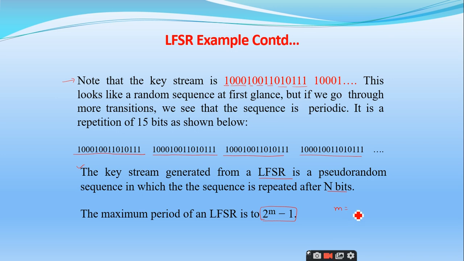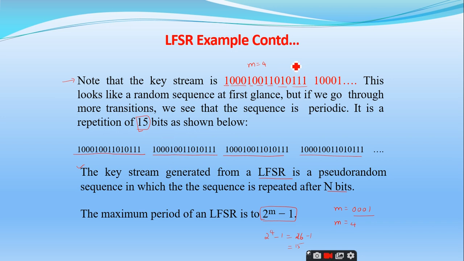So for example, in the previous example, how many bits I have taken for the seed? 0001. Am I right or not? So m is equal to, what is the value? What is m here? Number of bits. 4, sir. Right. So the maximum period of LFSR is 2 power 4 minus 1. That is 16 minus 1, that is equal to 15. So you can match here, right? Since you have taken the m value as 4, for every 15 bits the sequence is going to repeat.